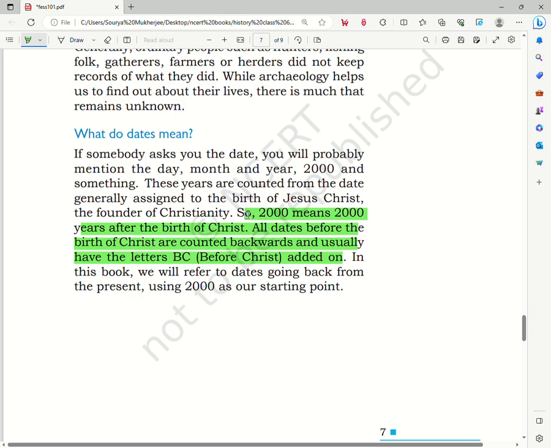So in this book they say that we will refer to dates of the past starting from the year 2000 as our starting point. So from the year 2000 as a reference point, we will look at the dates of the past.